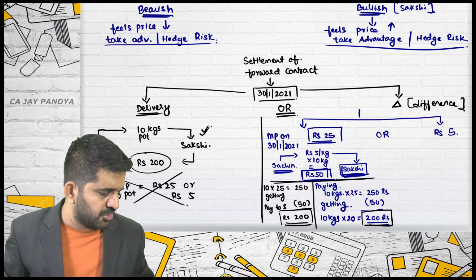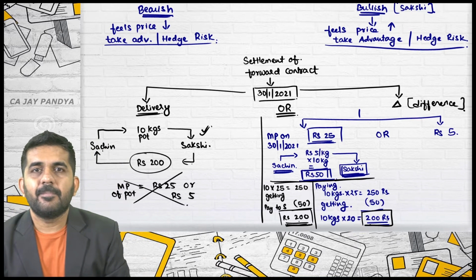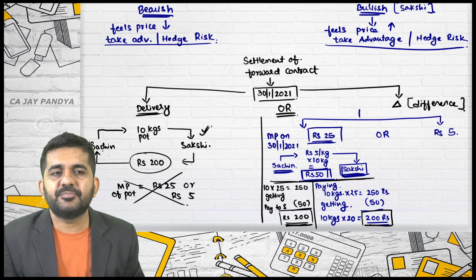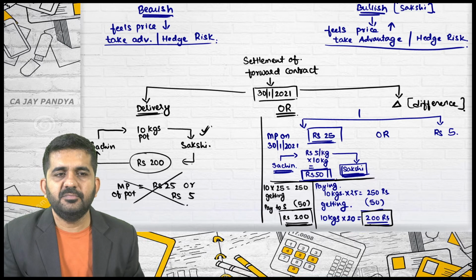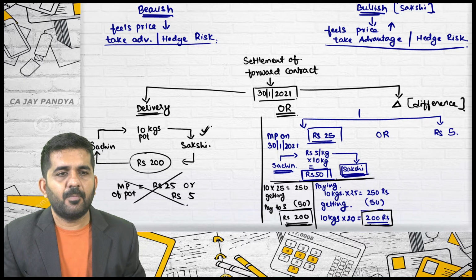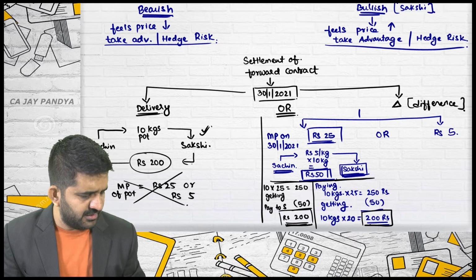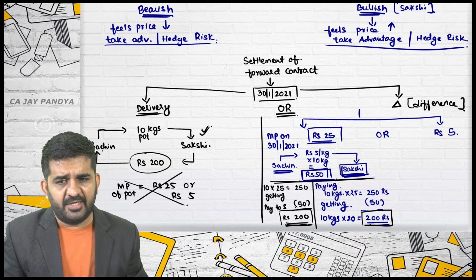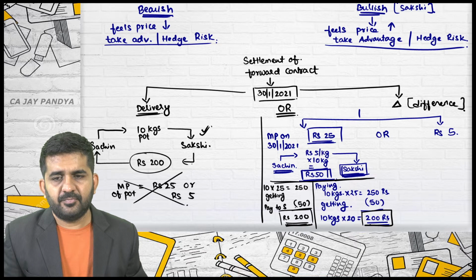Let us also ask Sachin. Sachin, are you having any problem in payment of 50 rupees to Sakshi? Sachin, are you there? Yes, sir. You are having any problem in payment of 50 rupees to Sakshi? Sir, I have one question. If the answer will remain the same in delivery and differences, then why would anyone change the contract and cancel it?